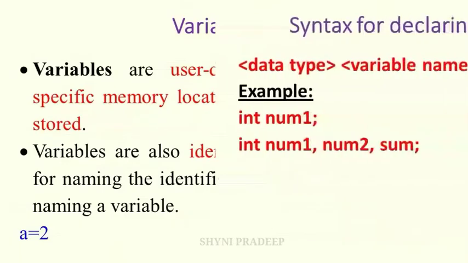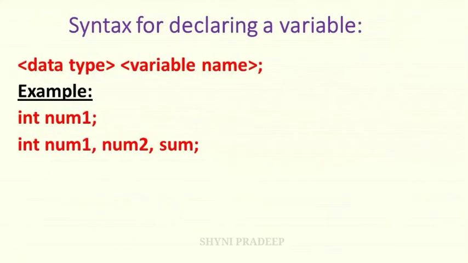See, this is the syntax for declaring a variable. First you have to declare the data type and next write the variable name. int num1. Here num1 is the variable name and int is the data type. You have to enter an integer value for this variable num1 because this is the int data type. Here 3 variables are given: num1, num2, sum. You can declare more than one variable of the same data type int, but you have to separate the variables by